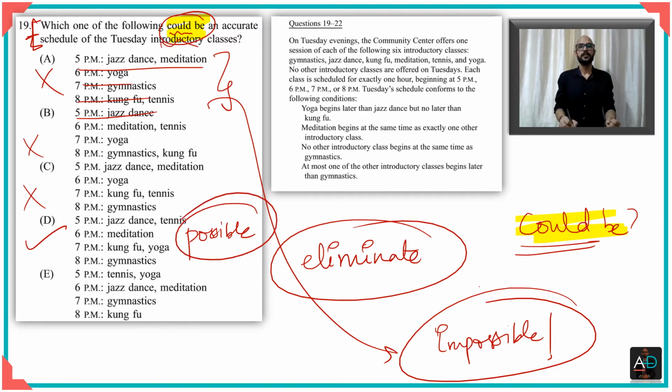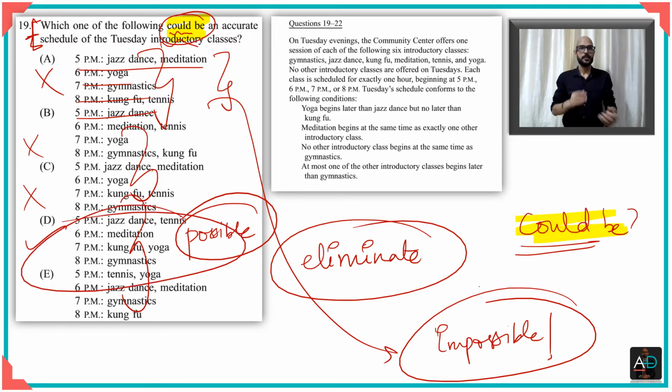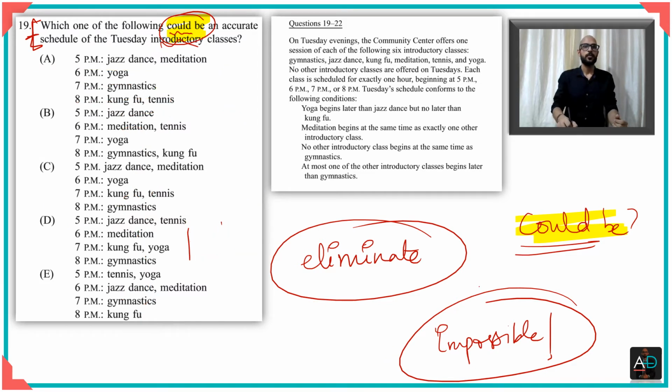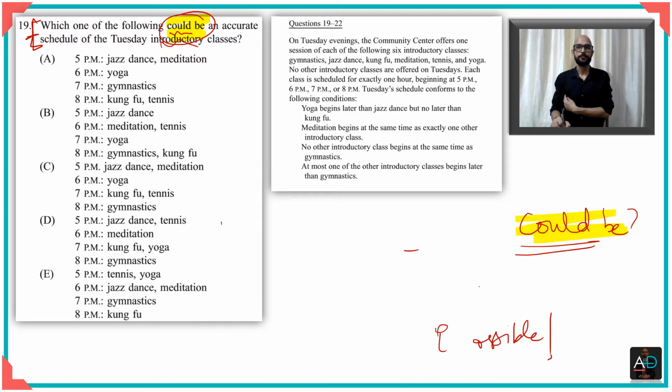And then that becomes the right answer. So you get it? You'll try to see which of these is impossible. The one that remains is possible, and what is possible is your answer. This is the approach. Now let's look at the questions one by one. It's very important for you to have this kind of clarity when you go ahead and solve these questions, okay?